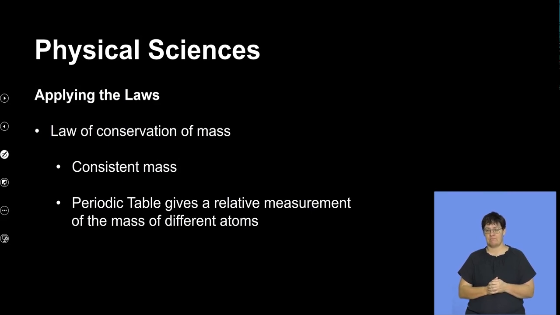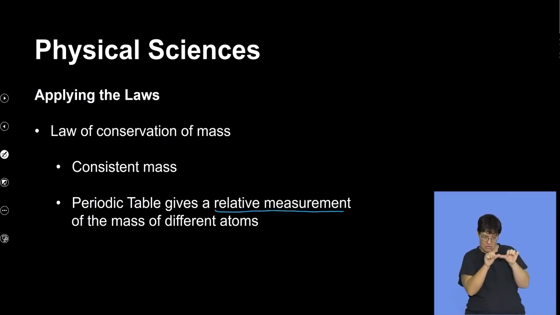Okay, now in terms of applying the law of conservation of mass, we need also to realize that there is consistency in terms of the mass of each substance per formula unit or per unit of a covalent compound. And then it says here the periodic table gives us the relative measurements, okay, of the mass of different atoms. So the periodic table of elements becomes our point of reference when we talk about the relative measurement.